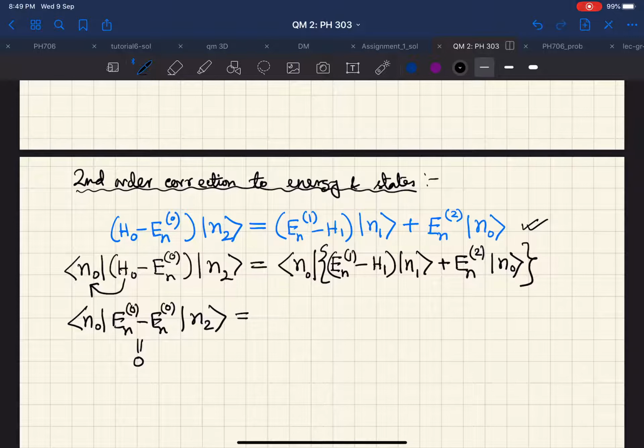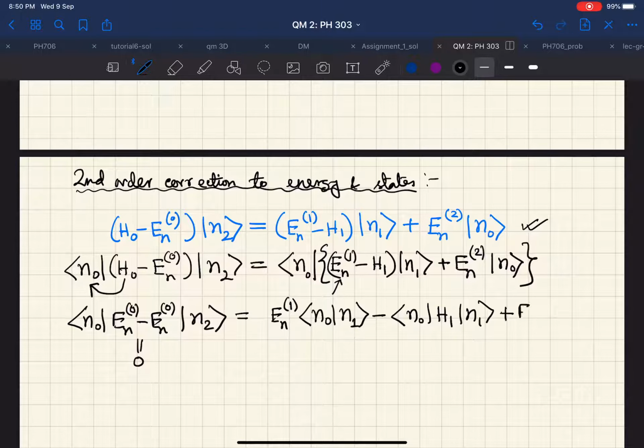So this is 0. What happens to the left hand side scenario? Left hand side scenario is also interesting because you see there will be a term like En1 is a number. So En1 doesn't stay there, it comes out, and what remains is Kten0 bra N0 Kten1. Then we will have N0 H1 Kten1 plus En2 Kten0 bra N0 Kten0.